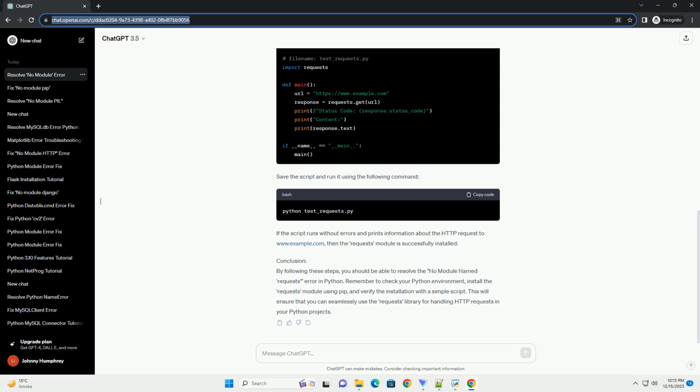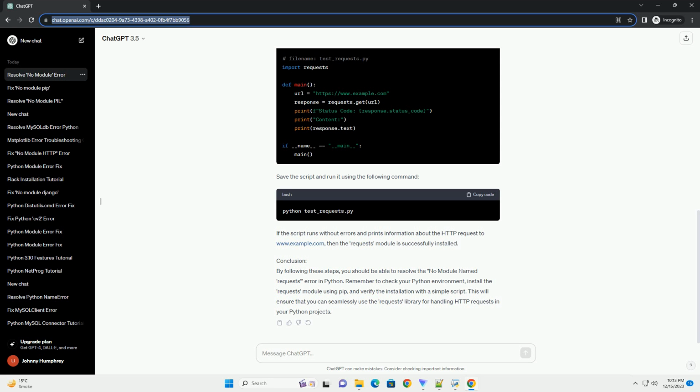Conclusion. In this tutorial, we covered the steps to resolve the No Module Named Requests error in Python by installing the requests module using the pip package manager. Additionally, we provided a simple example script to demonstrate the usage of the requests library for making HTTP requests.